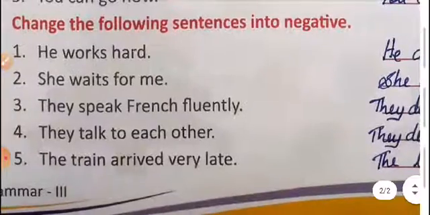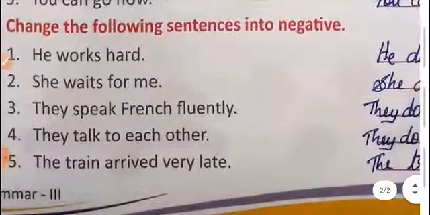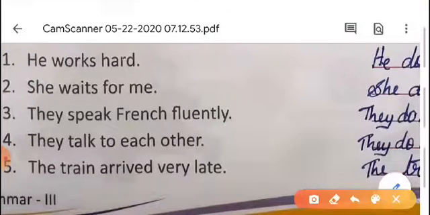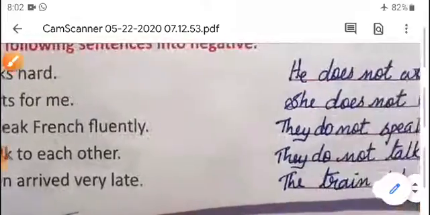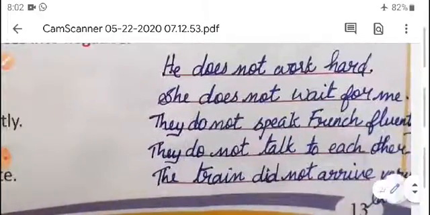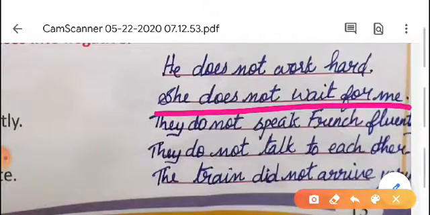Second one, she waits for me. Here also the helping verb is not given directly. So we have to write do, did, or does according to the sentence. Waits is the main verb. This is present tense, that's why we have to write do or does. How can we select do or does? We have to check the subject, whether it is singular or plural. Here the subject she is singular. So we can select does. She does not wait for me.